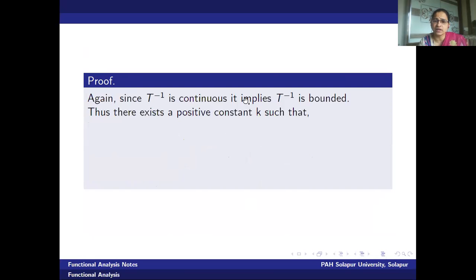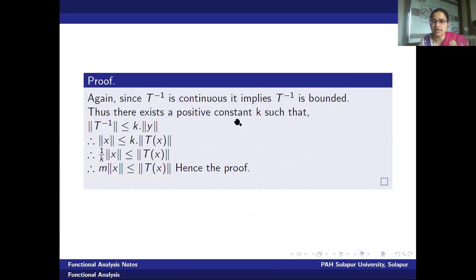Now again, since T inverse is continuous, it implies it is bounded. If it is bounded, there exists a positive constant K such that norm T inverse of Y is less than or equal to K into norm of Y. But T inverse Y is X and Y is T of X. Therefore, I have just substituted the values. Let me repeat. Here Y is missing, it's a typing mistake. Norm T inverse Y is less than or equal to K into norm of Y. Let me write T inverse Y as X and Y as T of X. That would give us norm of X is less than or equal to K into norm T of X. K is a number greater than 0.